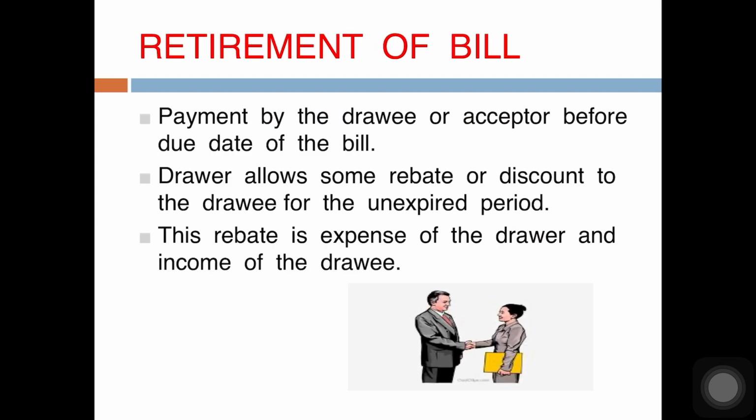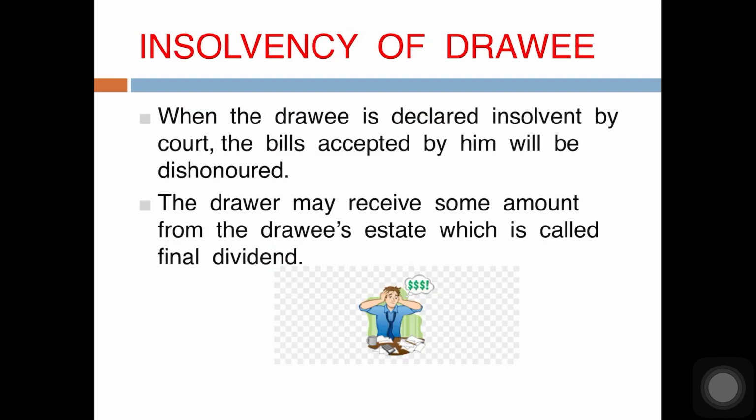Now let us see what is retirement of bill. Payment by the drawee or acceptor before due date of bill is called retirement of bill. The drawer will allow some rebate or some discount to the drawee for the unexpired period. Suppose the bill is for 3 months and after 2 months itself the drawee says I want to pay the money. He is paying after 2 months. So for that unexpired period of 1 month, the drawer will allow some discount or some rebate to the drawee. This rebate is expense of drawer and income of the drawee.